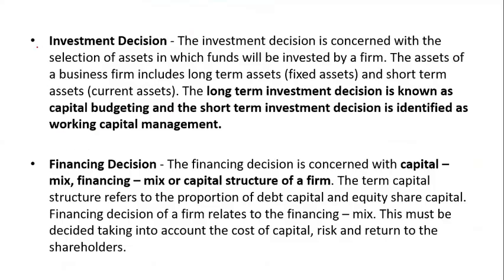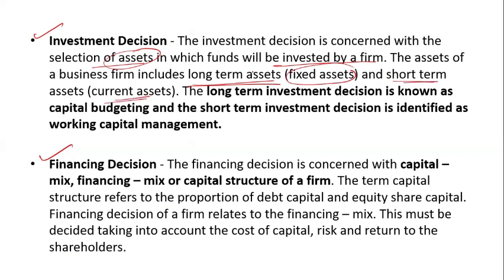I have already discussed with you the investment decision and the financial decision, so I will quickly read through all the concepts. Investment decision is concerned with the selection of assets in which funds will be invested by the firm. The assets of the business firm include long term assets like fixed assets, and short term assets like current assets.